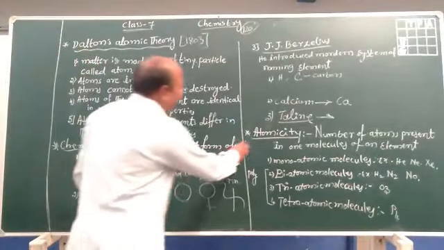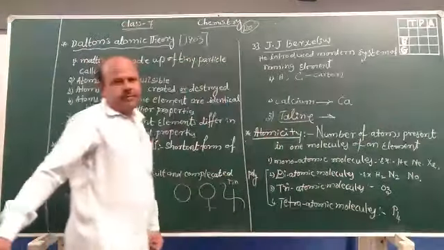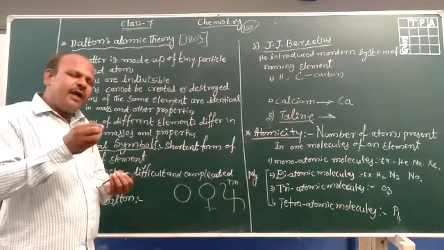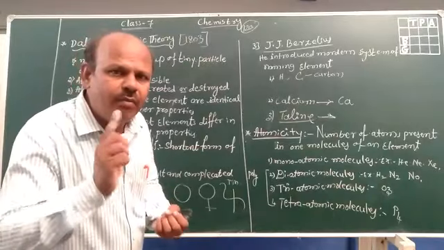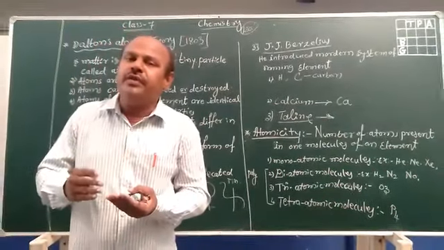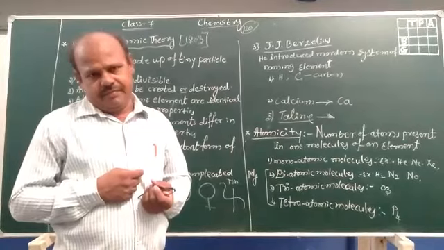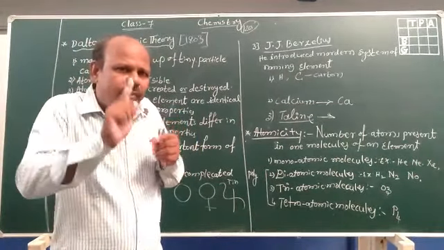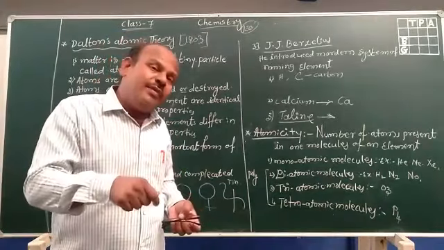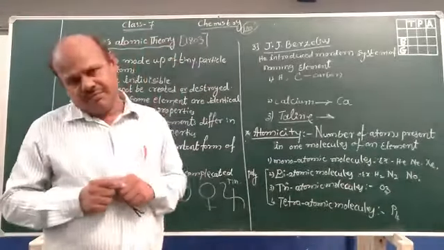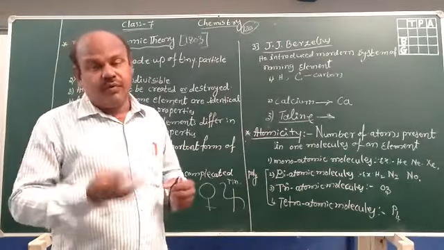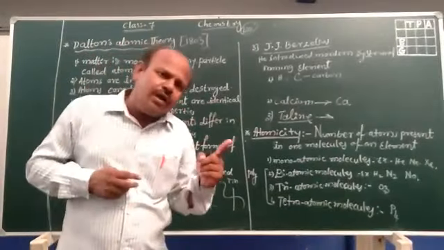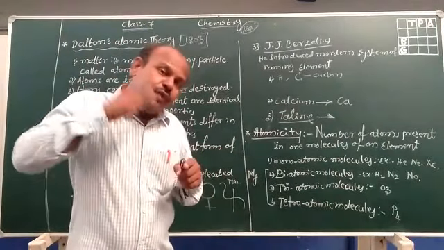And finally, the 4th point is atomicity. Atomicity means how many atoms are present in one molecule of that element. Hydrogen molecule: 2 hydrogen atoms combine together to form one molecule. Therefore, the atomicity of hydrogen is 2. Ozone: 3 oxygen atoms combine together to form one molecule. Therefore, the atomicity of ozone is 3.